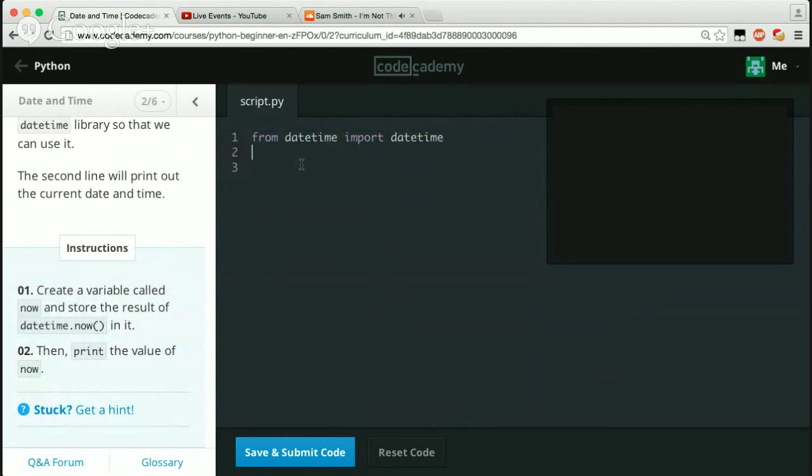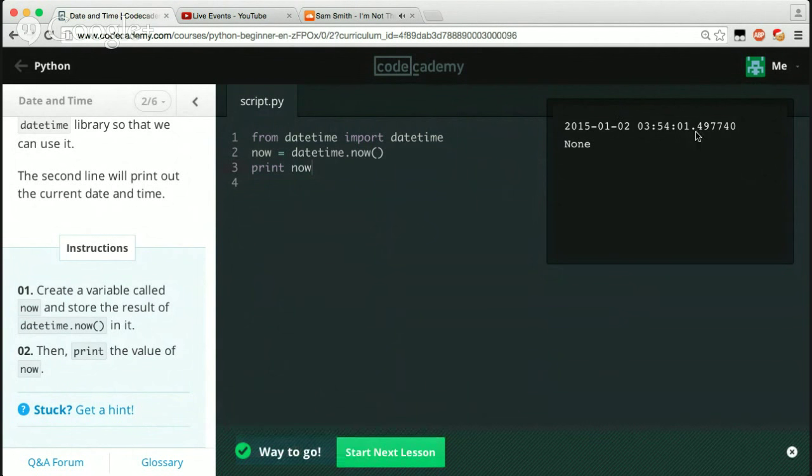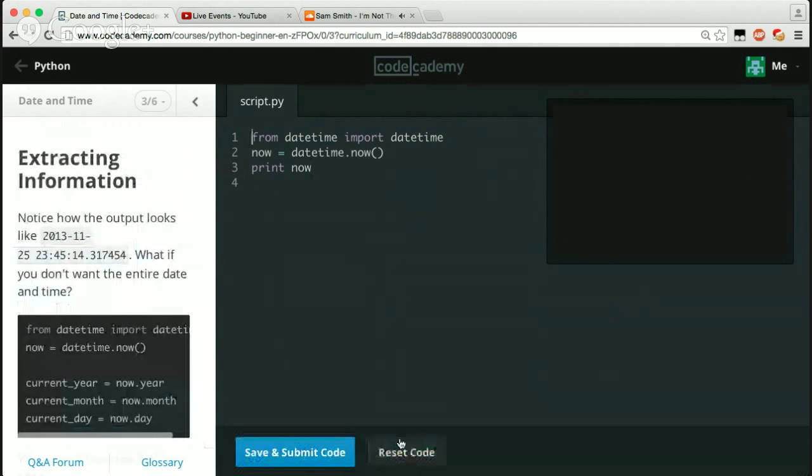Okay, cool. So right now we're just going to say now equals datetime.now, which is a method, and we're just going to say print now. So we got the date and time. Awesome. Extracting information. Notice the output looks like this: 2013, 11, blah blah blah. What if you don't want the entire date and time?